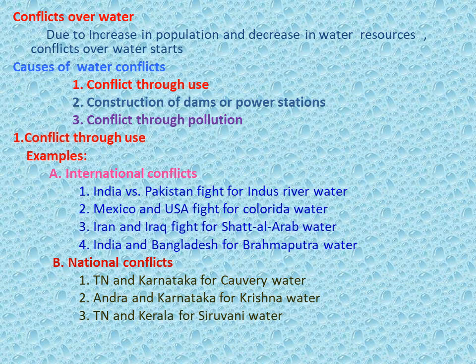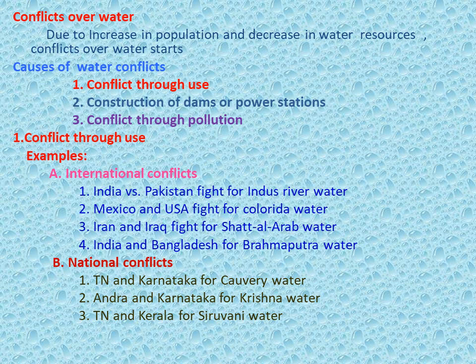What are the causes for water conflicts? Through use, construction of dams or power stations, and through pollution. Conflict through use. International conflicts. Conflicts between India and Pakistan. They fight for Indus River water. The conflict between Mexico and USA. They fight for Florida water.